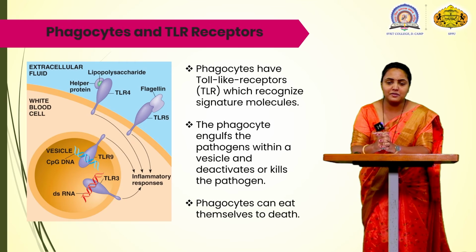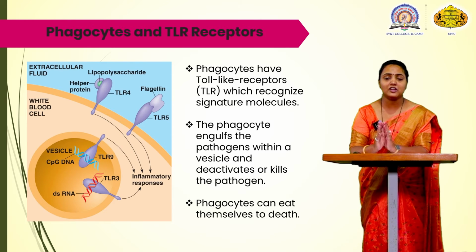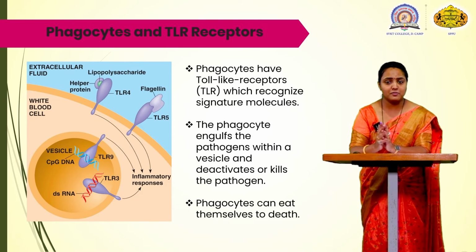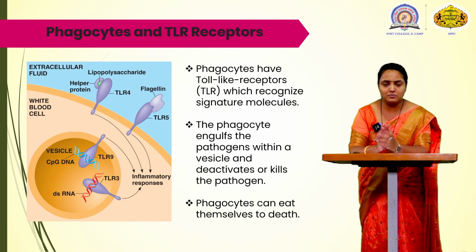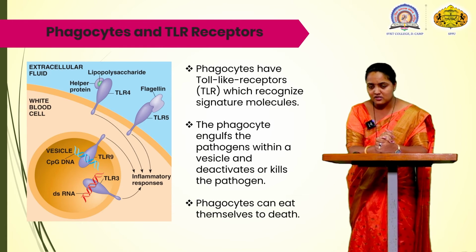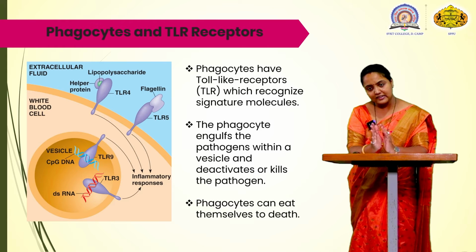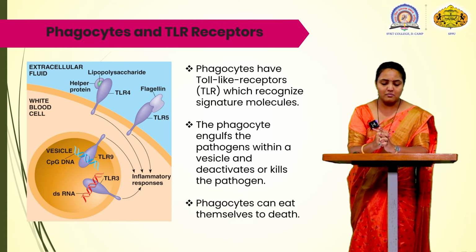Phagocytes are present in mammals and they have a particular receptor which can recognize the signature molecules. These recognizing molecules are common to pathogens but not in mammals. In mammals, these molecules are not present, so the body can recognize the self and the non-self molecules.